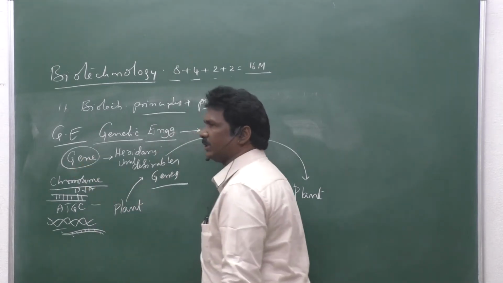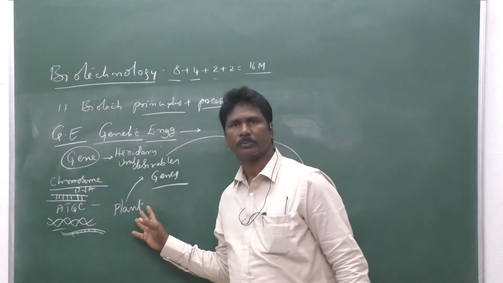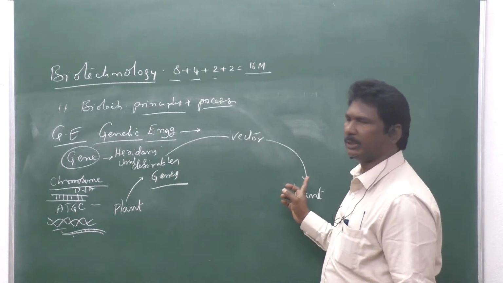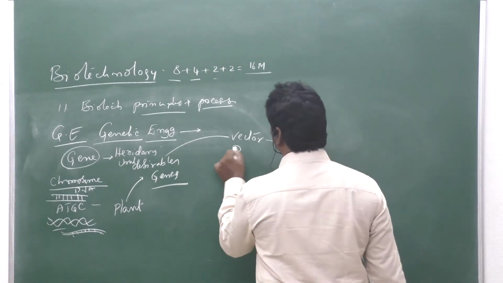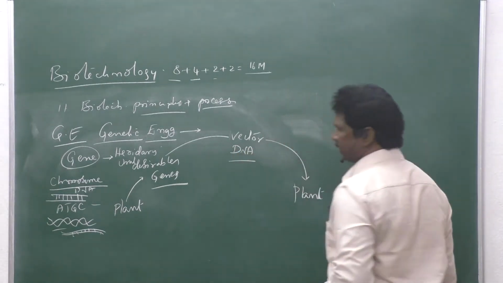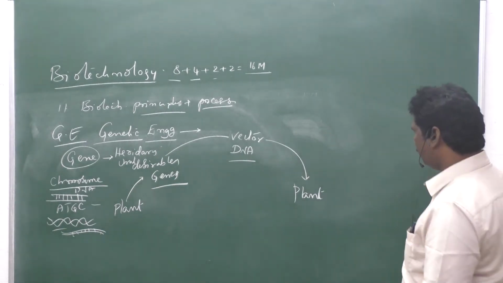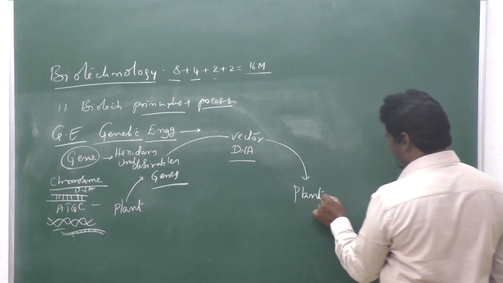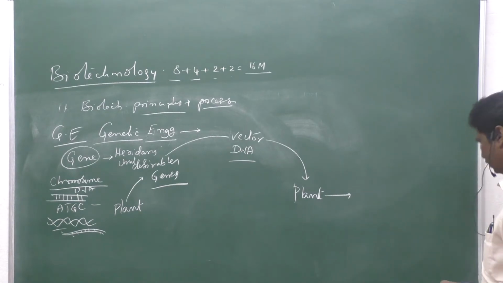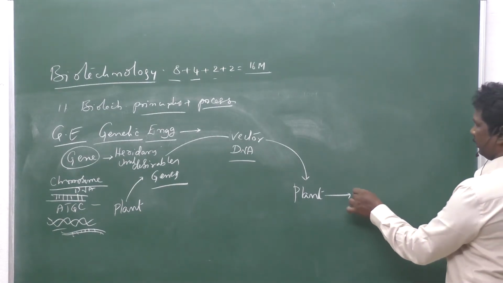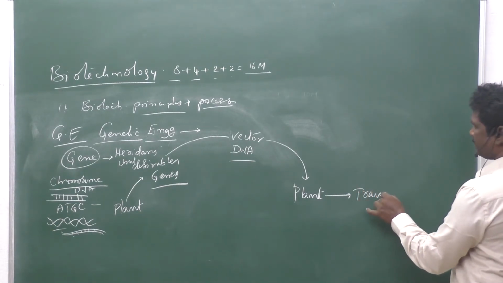Such genes are isolated from one plant and introduced into another plant through another DNA, called vector DNA. A new plant is produced. The newly produced plants are called transgenic plants.